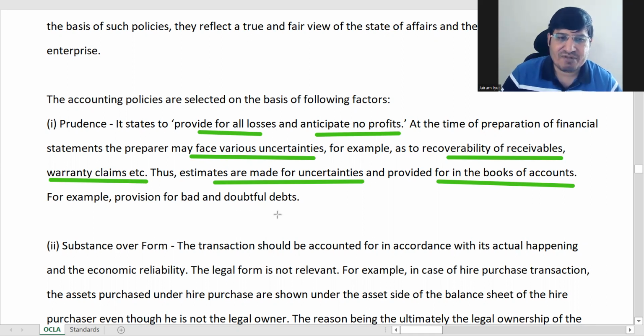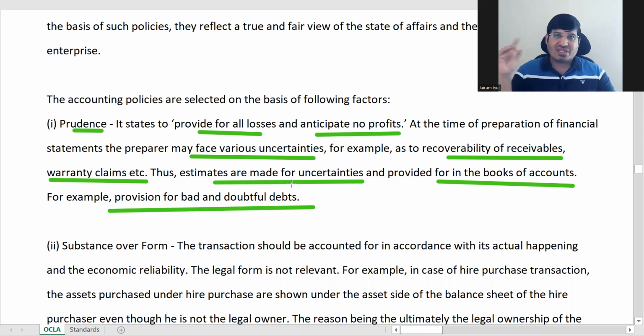So this is, for example, provision for bad and doubtful debts. So prudence, what you do is, anything if you think that there can be a loss here or I'll get less money from here, just you provide it in the accounts. But you do not do the same for profits. You might feel that no, I might get more. If you feel that you might get more, you will not put that in the accounts. So that is prudence. It is also called conservatism. It is the policy of playing safe.